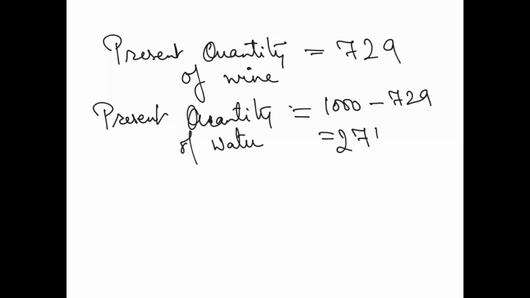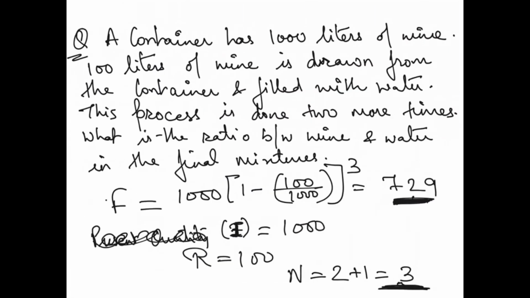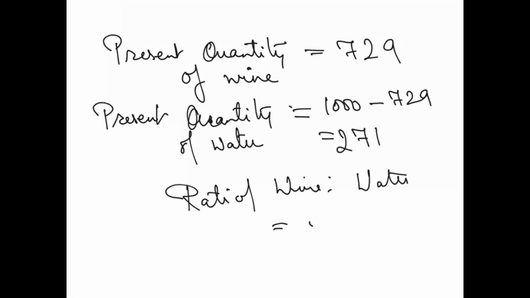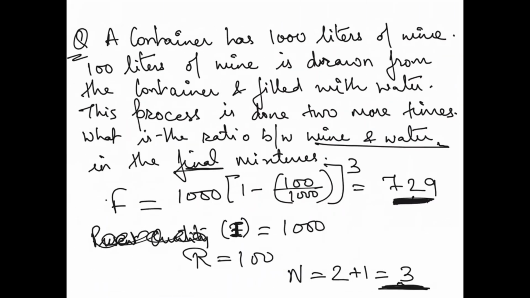Now what are they asking you? They are asking what is the ratio between wine and water, right? So we are talking about the final mixture. The ratio of wine to water will be equal to, what is wine here? 729. What is water? 271. Right? So this is the best way to do it. This is the shortcut trick, the formula trick, you can say.